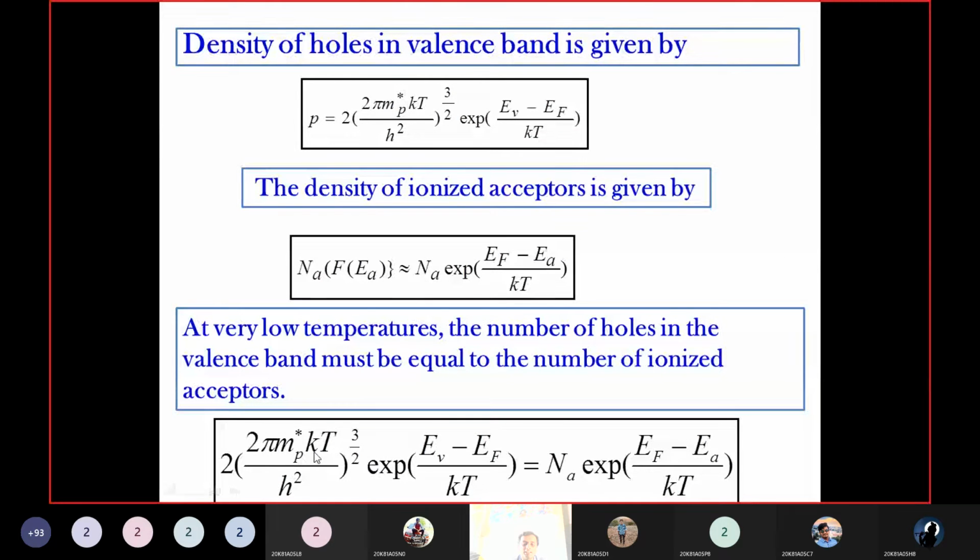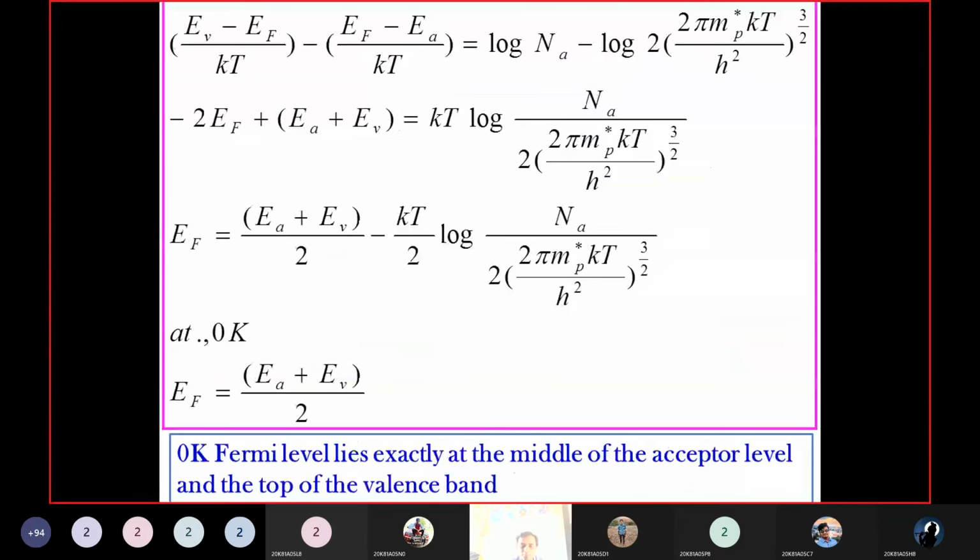Let's take it here as NV. So NV into exponential of EV minus EF by KT equals Na into exponential of EF minus EA by KT. If you apply log on both sides, then it will be easy. Otherwise, you can do it directly, whichever is easy. Do it yourself also. Now I am applying logarithm on both sides.